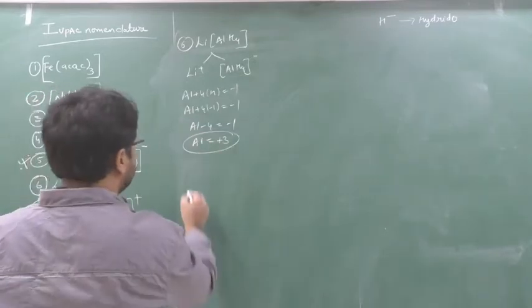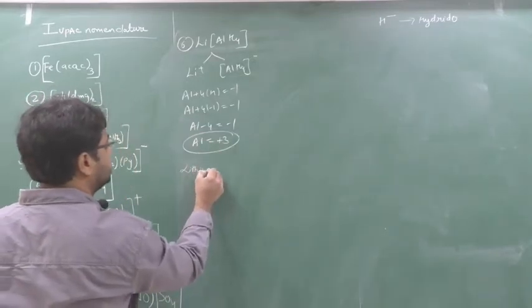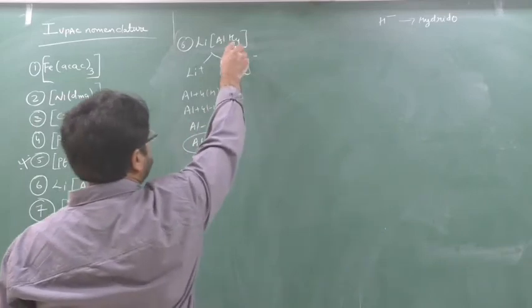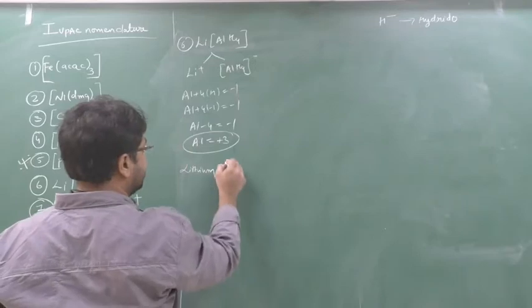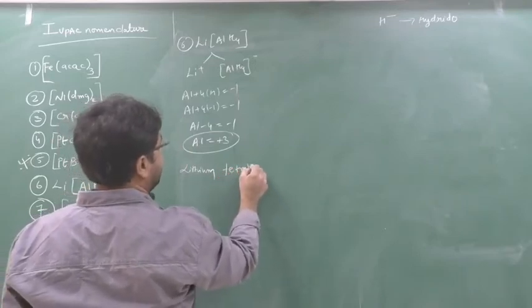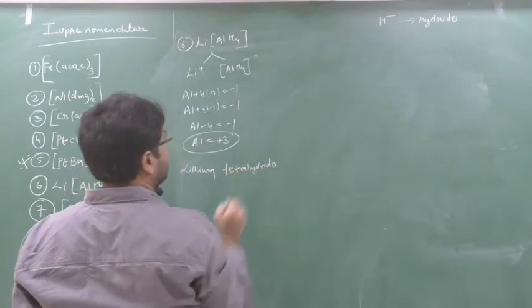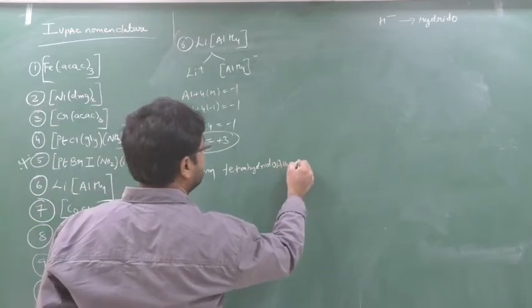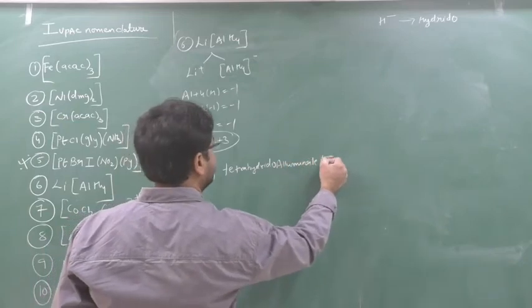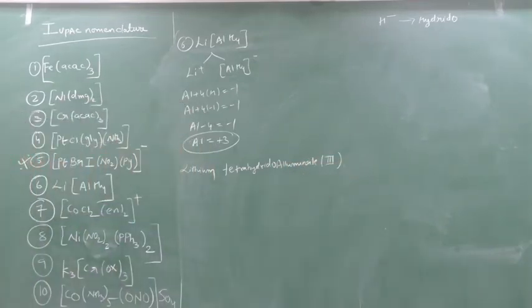Chalo. What is the name? First we will give the name lithium. Then it comes to the complex, so first we will give the ligand. Now here the ligand is hydride, so we will give the name hydrido. How many? Tetrahydrido. Now this aluminum is an anionic complex, so aluminate. How much beta? 3. Write down this. Lithium tetrahydridoaluminate 3. Correct. Lithium tetrahydridoaluminate 3.